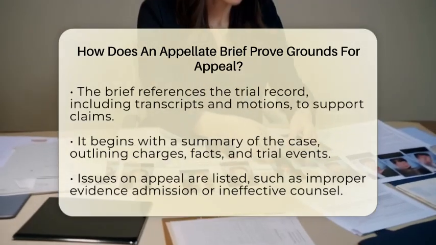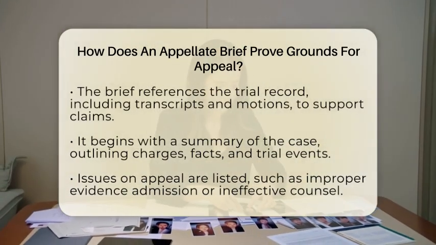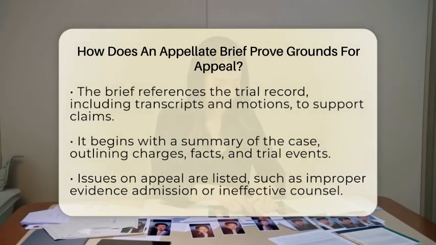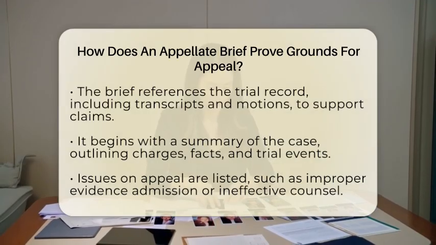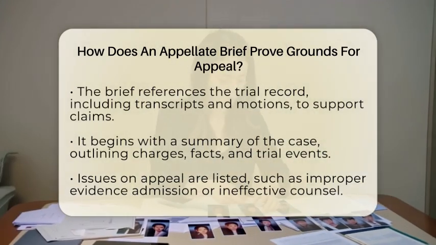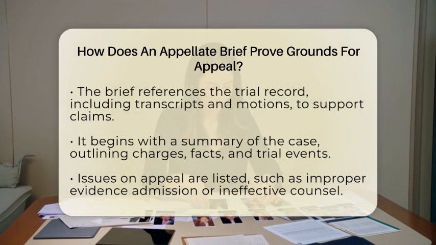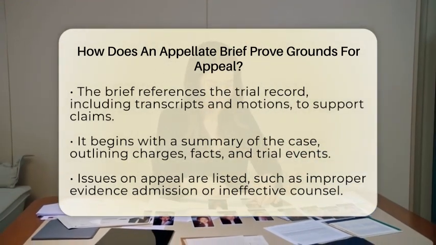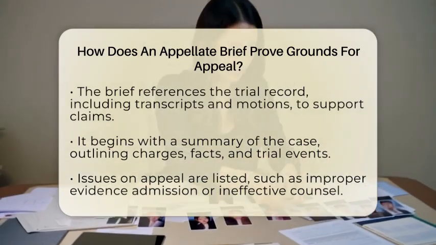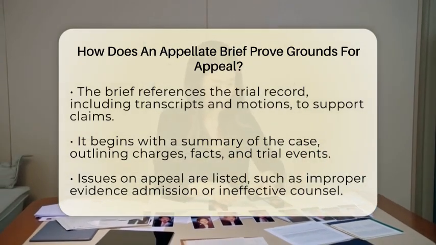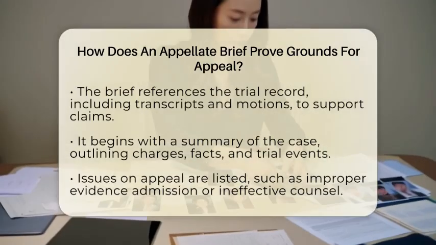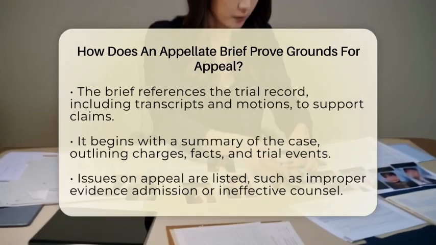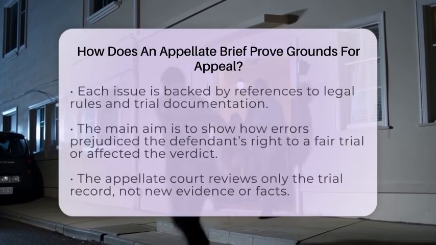The brief must connect these errors directly to the trial record, meaning it references what actually happened during the case. To do this well, the brief starts with a short summary of the case. It explains the charges, the key facts, and what happened in the trial. Then it lists the issues on appeal, like whether evidence was wrongly admitted or if the lawyer was ineffective. Each issue is backed up with references to the trial transcript, motions filed, and legal rules that apply. This shows the court exactly where the mistake happened and how it impacted the case.